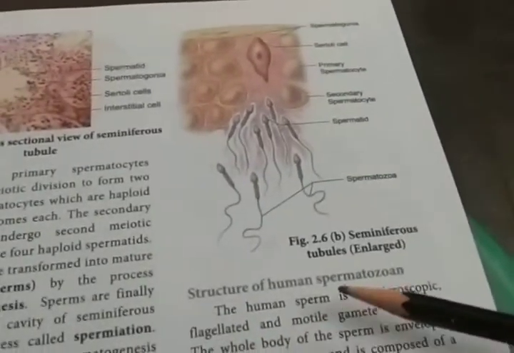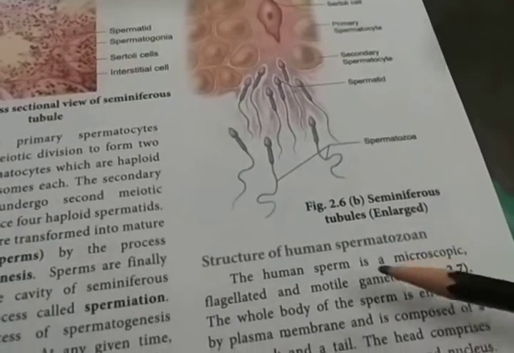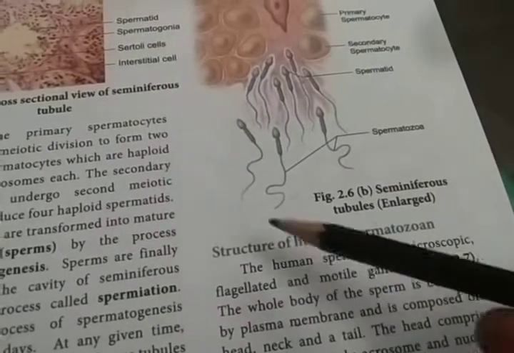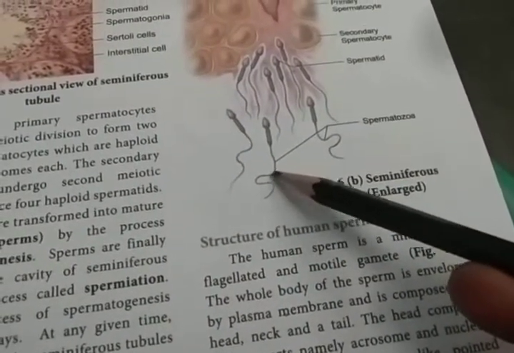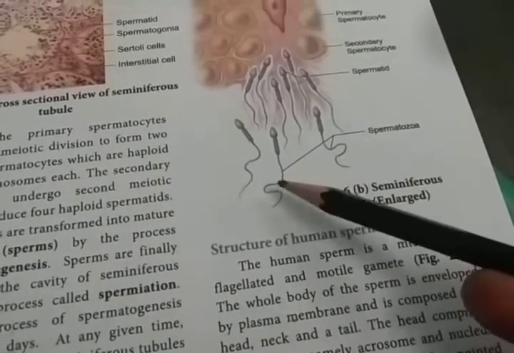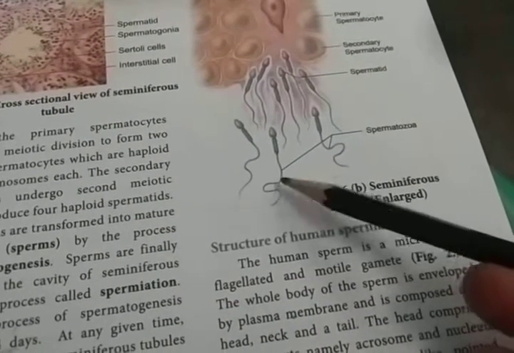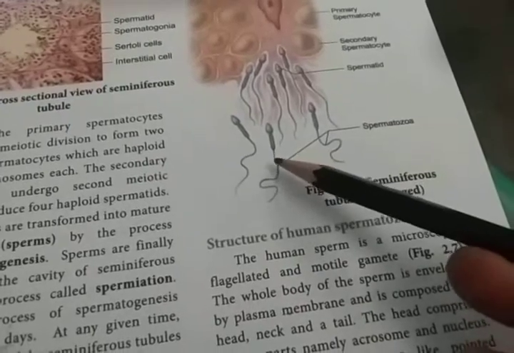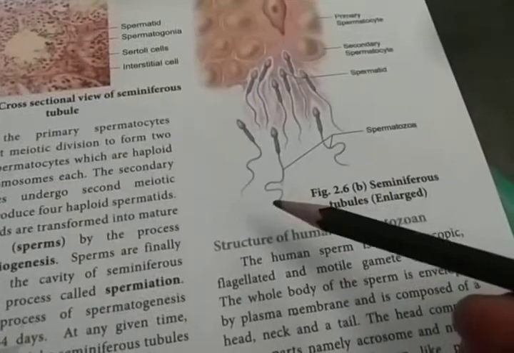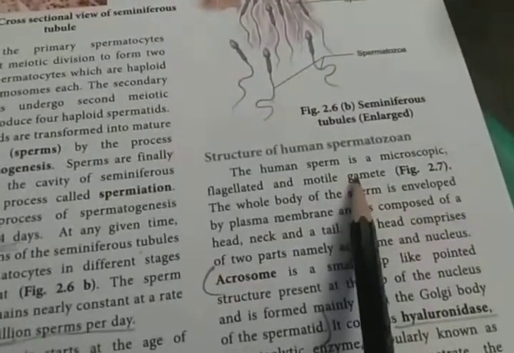Next, now we are going to discuss the structure of a human spermatozoon, or human sperm. Human sperm is a microscopic, flagellated and motile gamete. Flagella are present, so we say flagellated. Motile means it moves. We cannot see human sperm with the naked eye; only through a microscope can we see it. It moves inside the fluids.